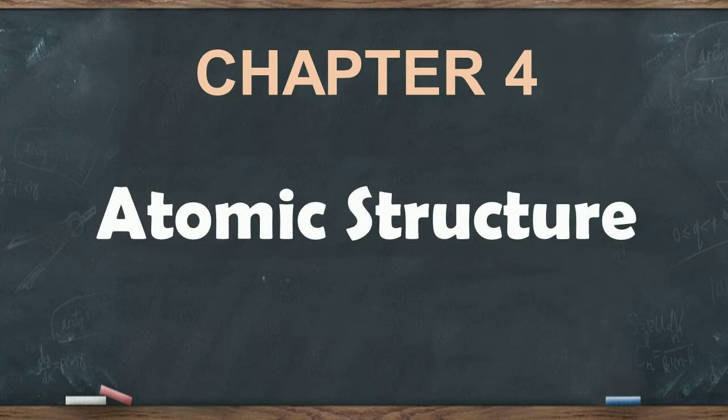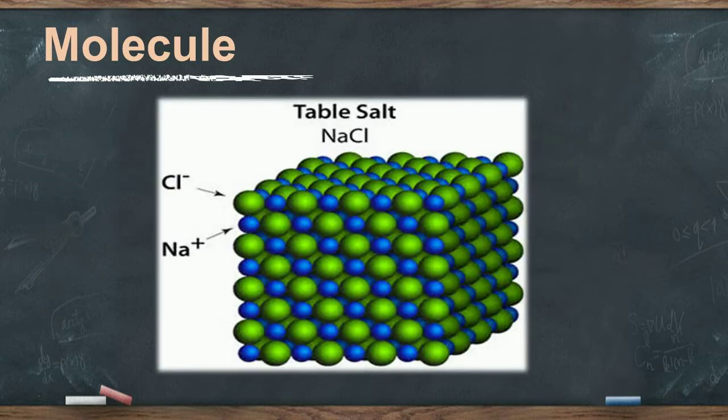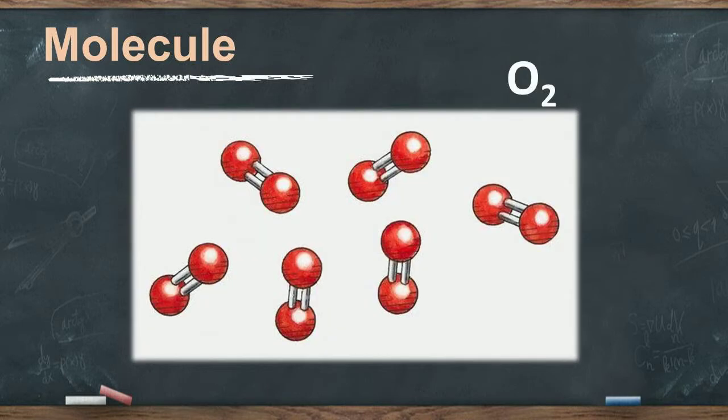We know very well that a molecule is the smallest particle of a substance that possesses all the chemical properties of that substance. For example, a molecule of salt has all the chemical properties of salt. If you break a molecule of salt, you get the products sodium and chlorine. Similarly, a molecule of oxygen has all the properties of oxygen. And if you break a molecule of oxygen, you get two atoms of oxygen.